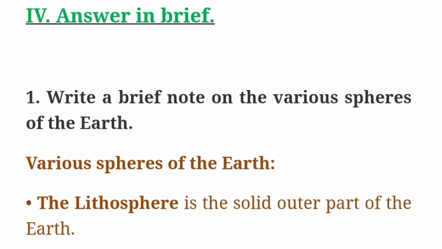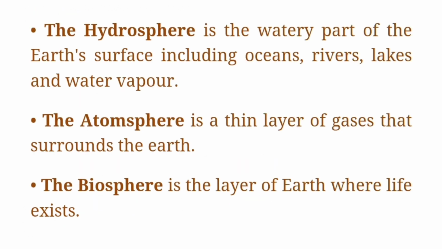Fourth Roman letter, answer in brief. First one, write a brief note on the various spheres of the earth. Various spheres of the earth. First one, the lithosphere is the solid outer part of the earth. The hydrosphere is the watery part of the earth's surface, including ocean, river, lakes and water vapor. Next point, the atmosphere is a thin layer of gases that surround the earth. Next one, the biosphere is the layer of earth where life exists.